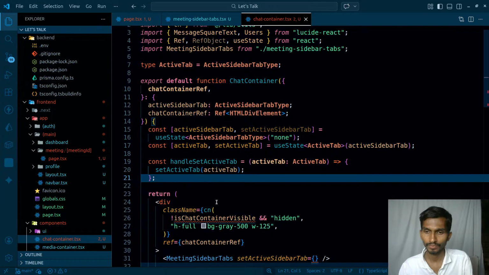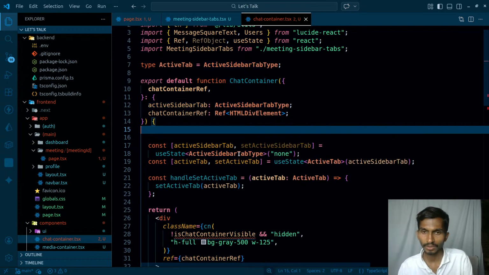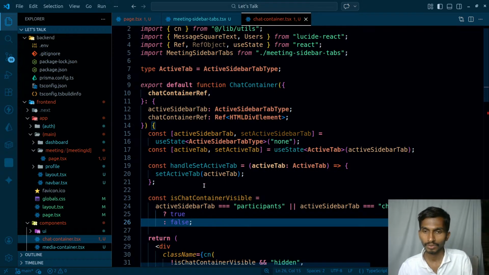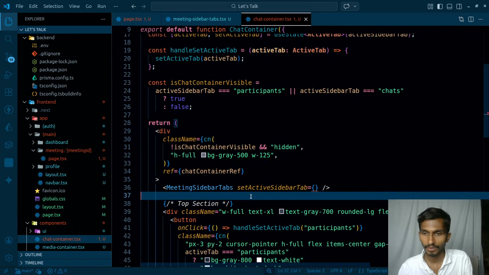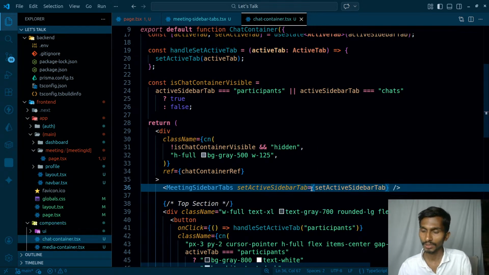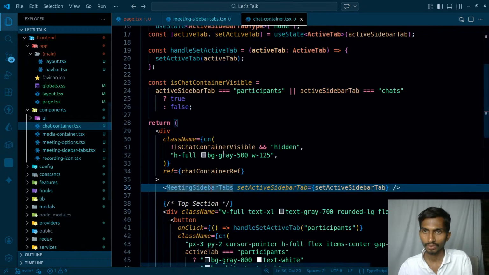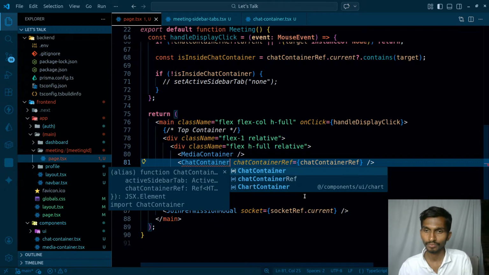And this active sidebar, is the chat container visible? It will be based on this. So let's simply cut it from here. Whatever I had, cut it from here at least, and just save it here at the end. So with is container visible, I will not get the error. So I have active sidebar, set active sidebar, and I have this as well. I'm just simply gonna be passing set active sidebar over here, and once this is passed, then no problem. Coming back to this one, this active sidebar doesn't need to be passed here.